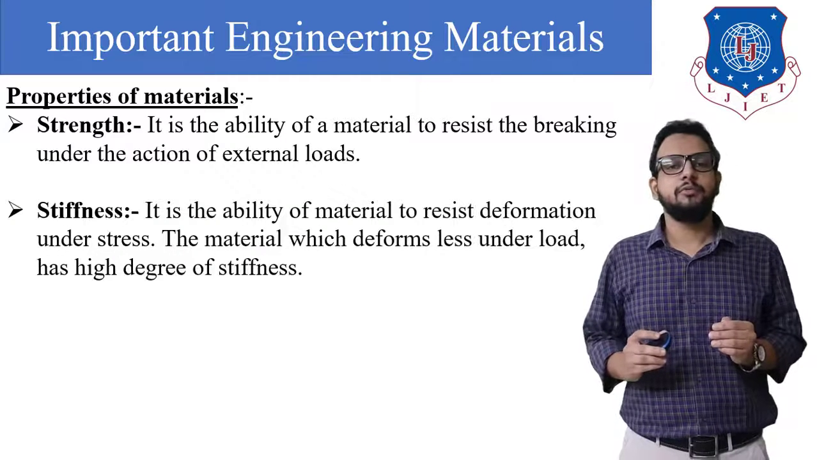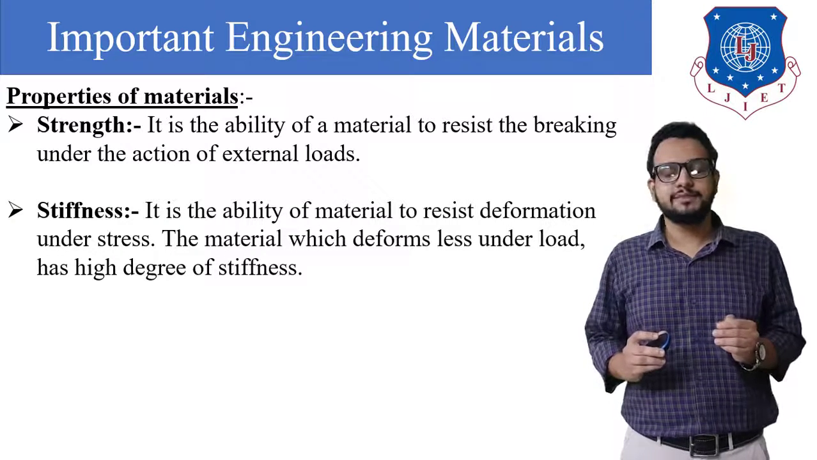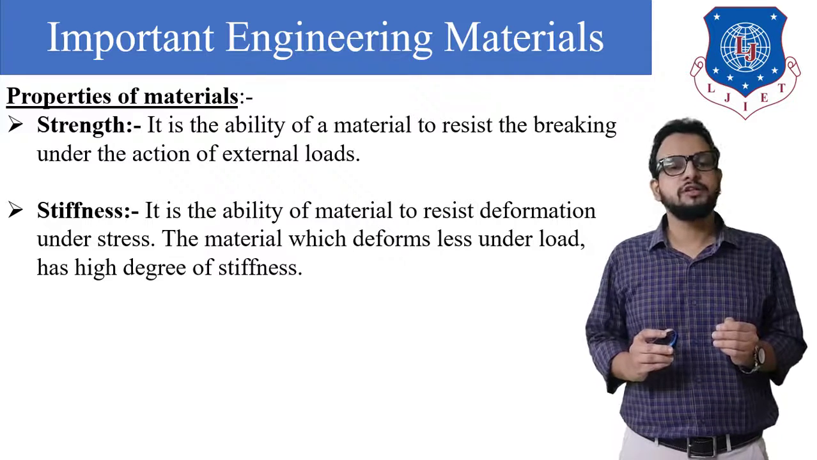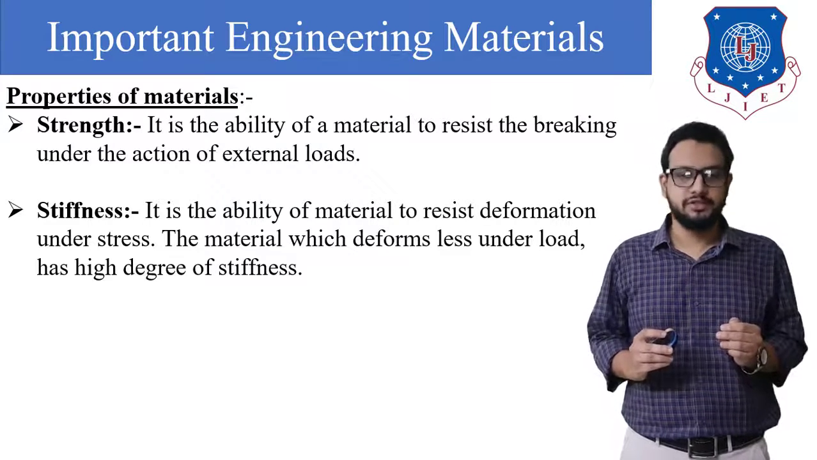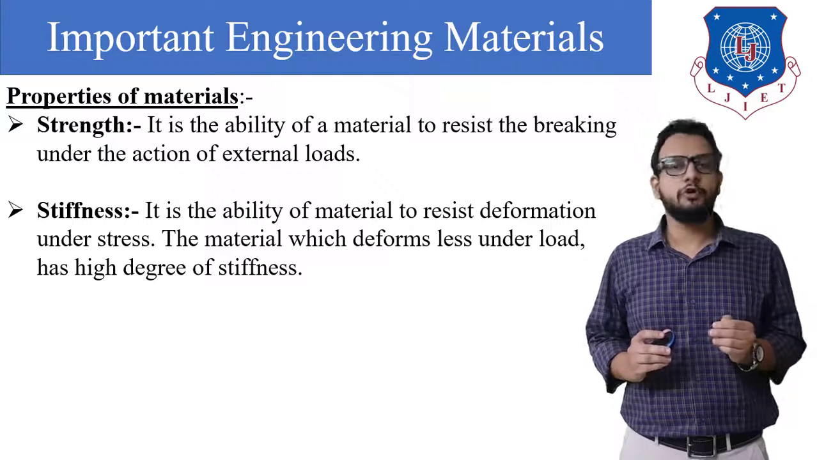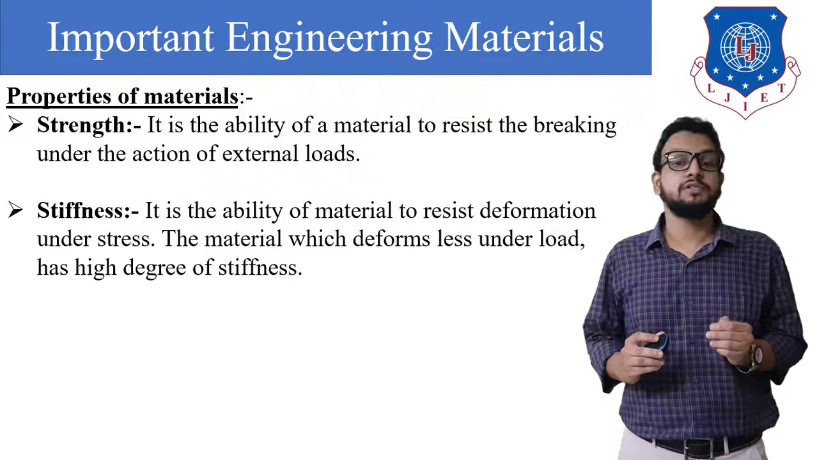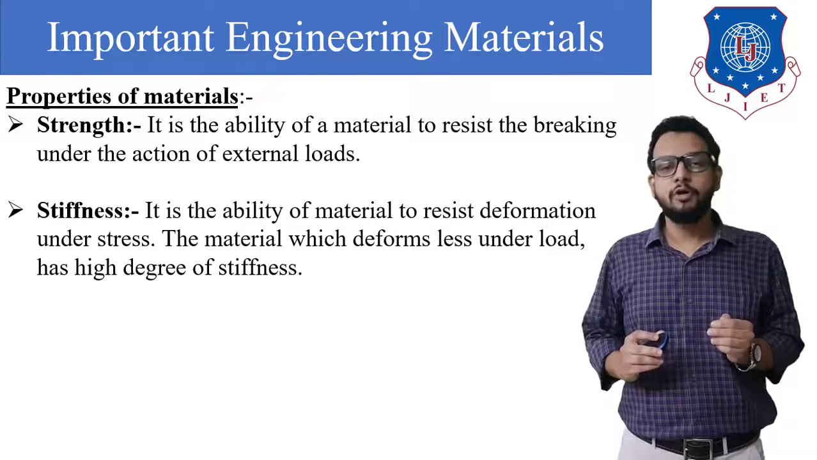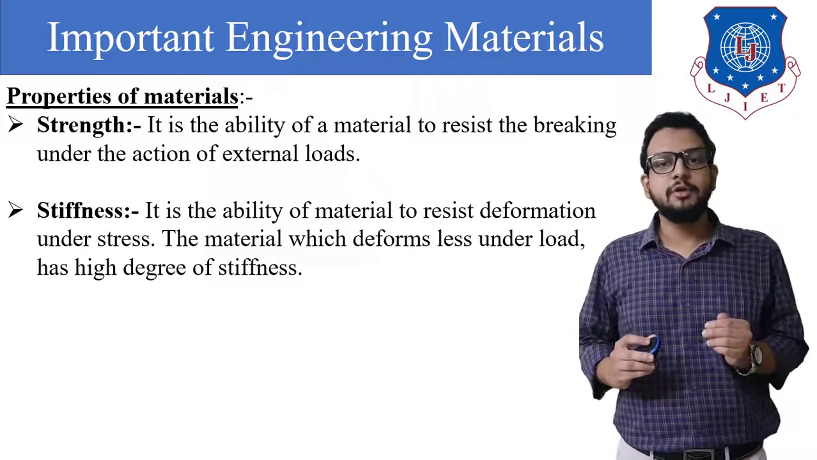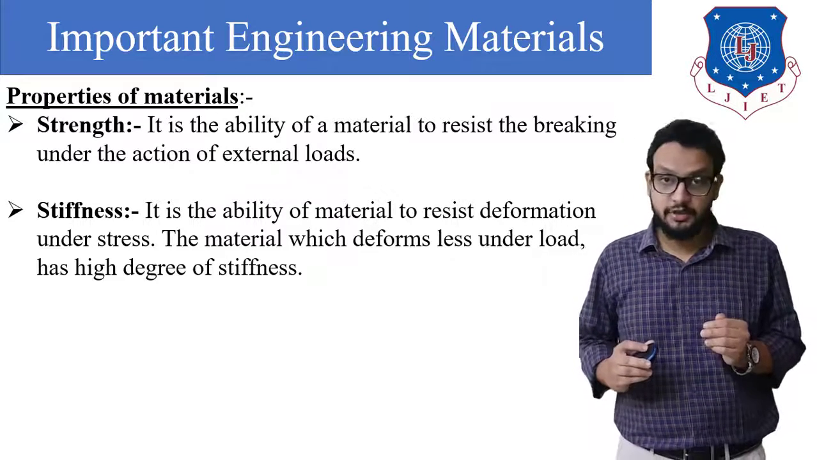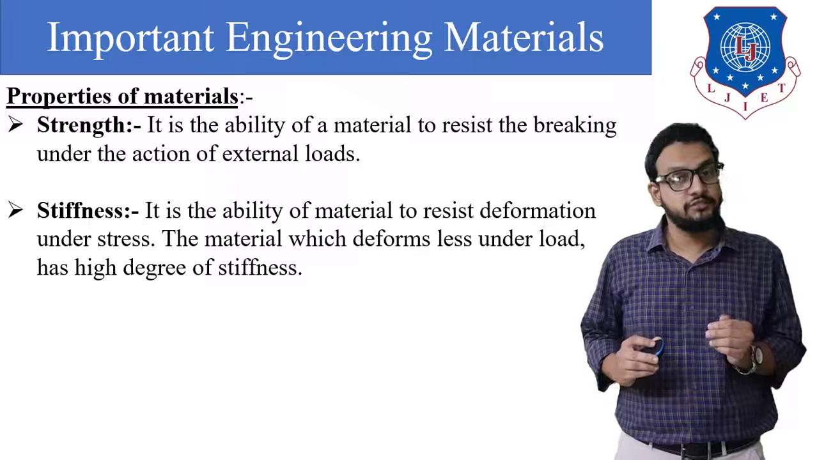The next type of property is stiffness. Stiffness is the ability of a material to resist deformation under stress. The material which deforms less under load has a high degree of stiffness. So the important term over here is ability to resist deformation, that is, change in shape. That ability is called stiffness.